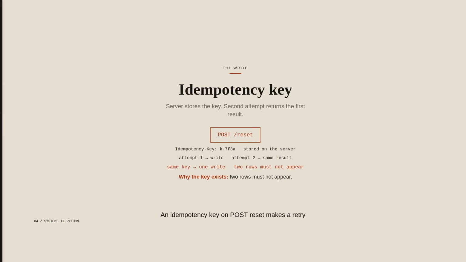An idempotency key on post/reset makes a retry the same write. The client sends one key with the first attempt, and with every retry, the server stores that key, and the second attempt returns the first result. 2 attempts do not create 2 reset rows. The server looks up the key before it hashes, so the second attempt does not write a second row. 2 rows would be 2 reset emails, and the key is how we keep one.